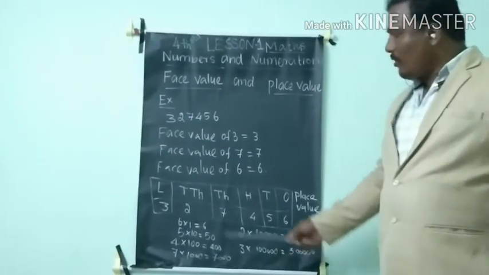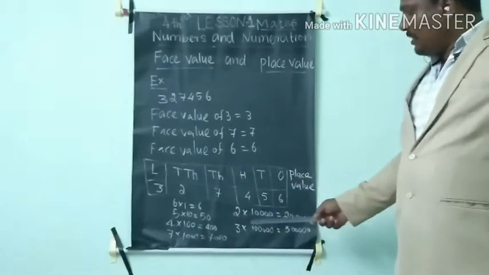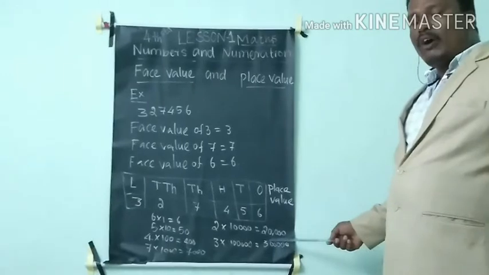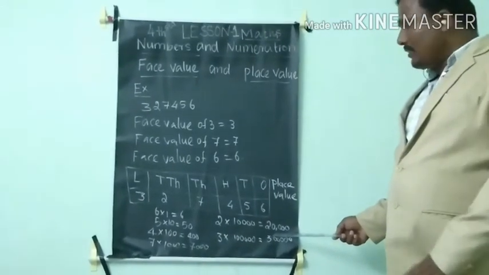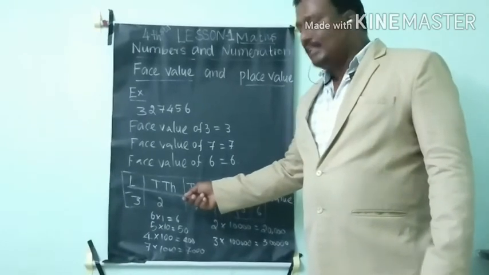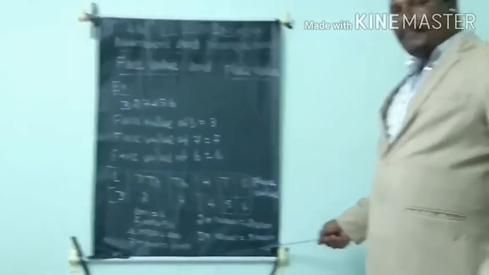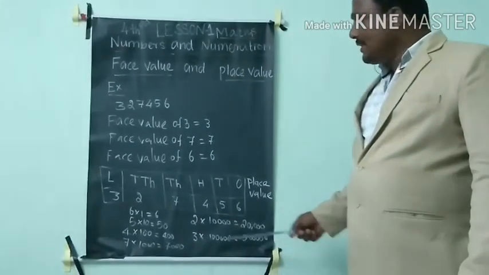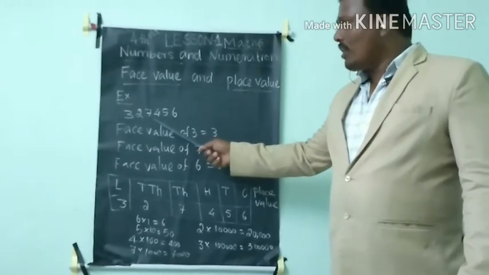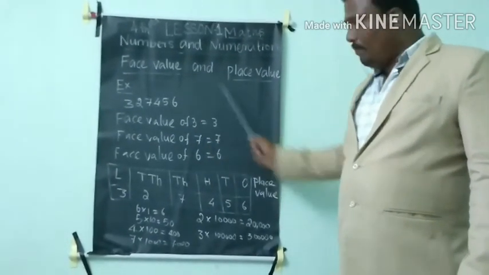Okay. Then what is the place value of 2? This is the ten thousands place, so we multiply 2 into 10,000. So 20,000. Then what is the place value of 3? That's the lakhs place, 1 lakh. So 3 into lakh, 3 lakhs. So how are we going to read this number? 3 lakhs 27,456. Okay, this is the face value and place value.